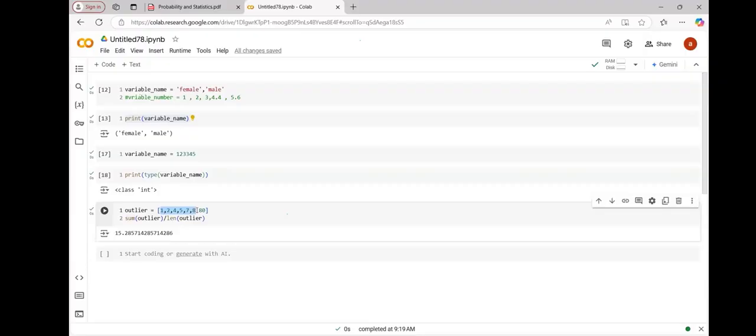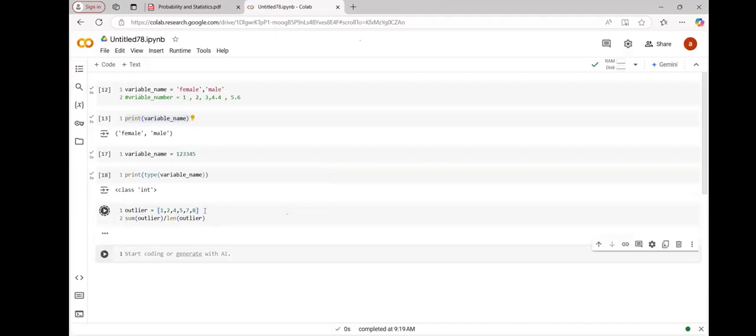The range of the data is about 1 to 8, but 80 is the extreme value. If you take the average of this list of numbers, you'll get 15. But without it, the mean is just 4.5.